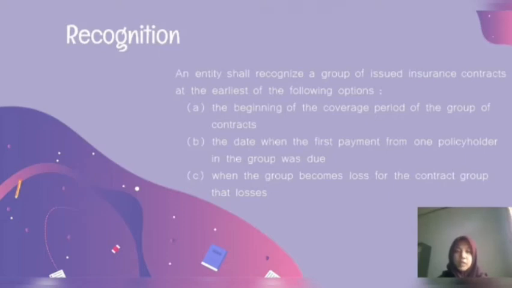When recognizing a group of insurance contracts in a reporting period, entities can only include the contracts issued until the end of the reporting period and make an estimate of the discount rate at the initial recognition date.